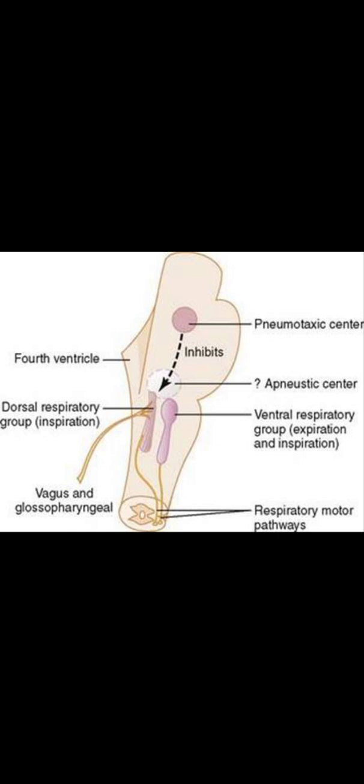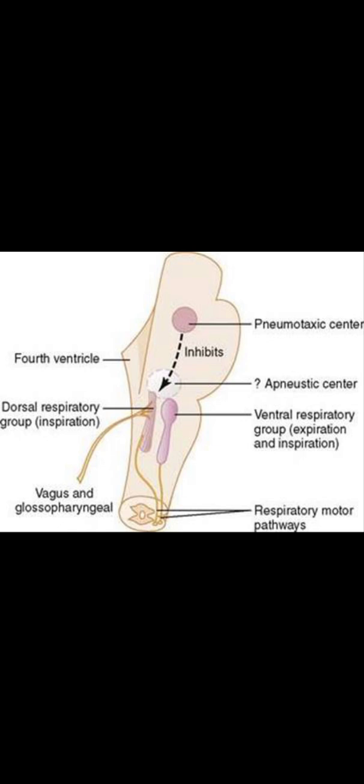Secondly, we will discuss autonomic regulation of respiration. To know this type of regulation, we have to know the respiratory centers. So what are the respiratory centers? Respiratory centers are groups of neurons which control the rate, rhythm, and force of respiration.